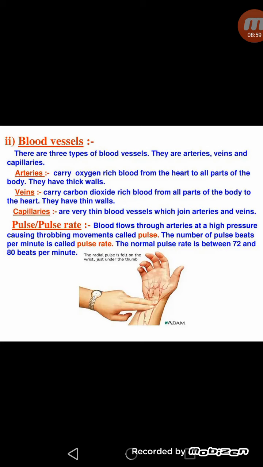So in this way, blood is a very important part of our circulatory system, which helps in transport of different materials from one part of the body to another part.